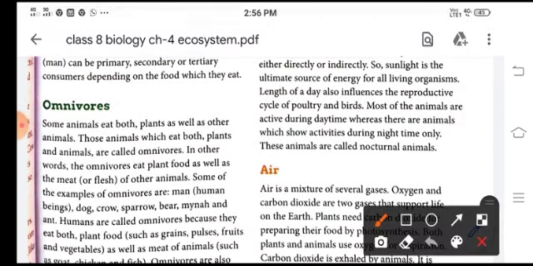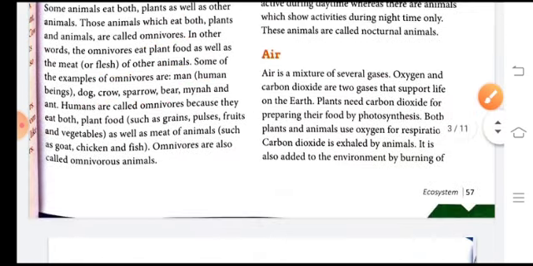Next is omnivorous. Some animals eat plants as well as animals, so they are called omnivores. Omnivores eat plant food as well as meat of other animals. For example, man, dog, crow, sparrow, bear, etc. come under omnivores. These omnivores eat both plants and animals, as well as grains and chicken and fish.